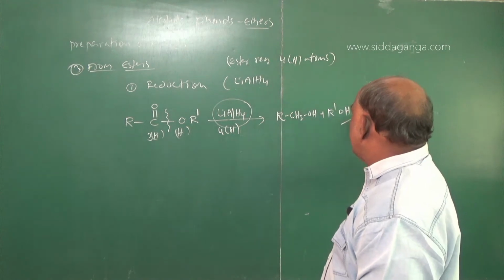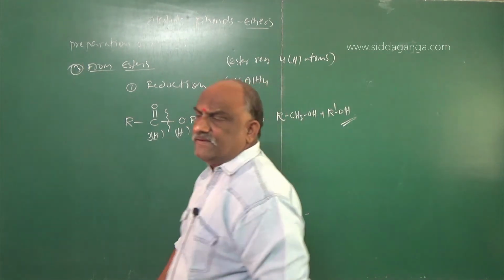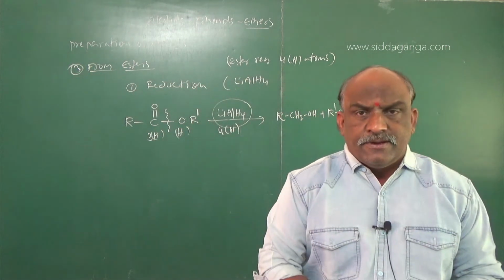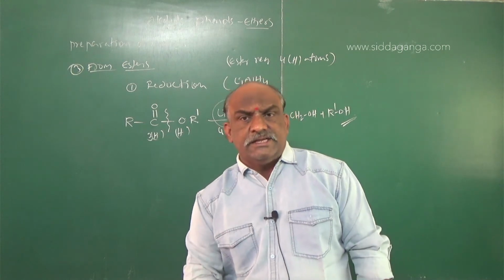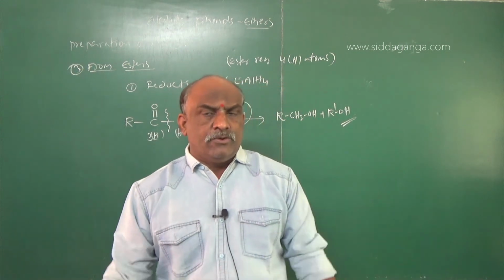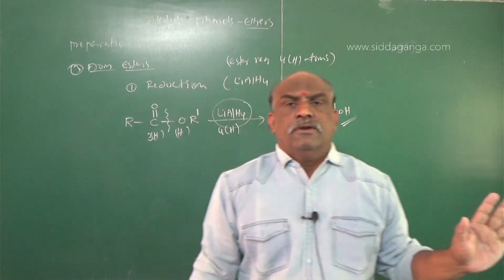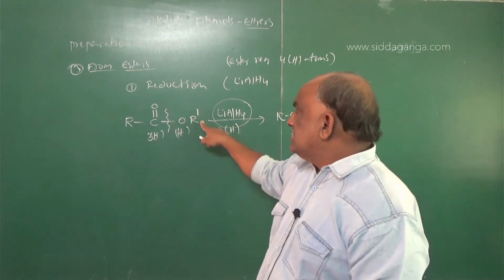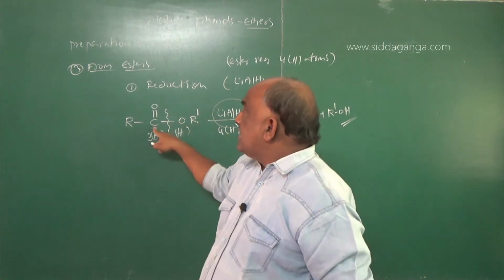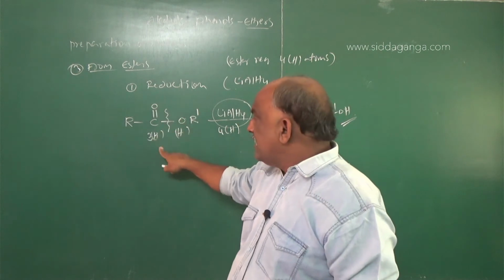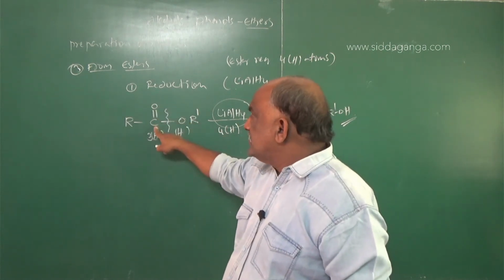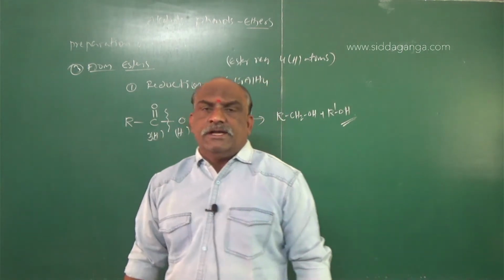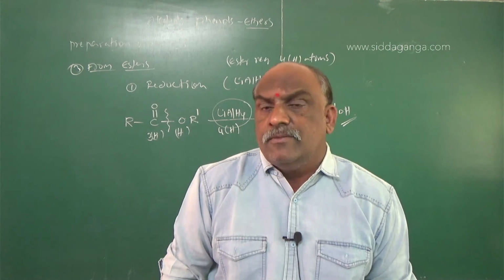This is very important, my dear students. Make a note. This is a very important reaction, the ester reduction. Reduction takes place in the presence of lithium aluminum hydride. The ester is converted into alcohol only. Here in RCOOR', the R' becomes R'OH. The remaining RCO needs 3 hydrogens: 1 hydrogen for this oxygen, 2 hydrogens for this carbon. Then what will be the answer? RCH2OH plus R'OH.